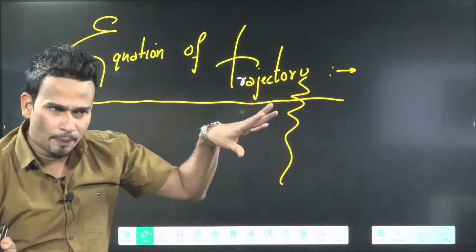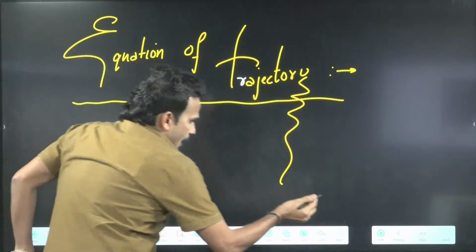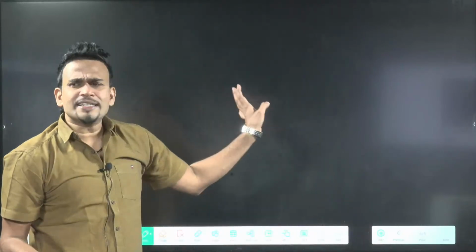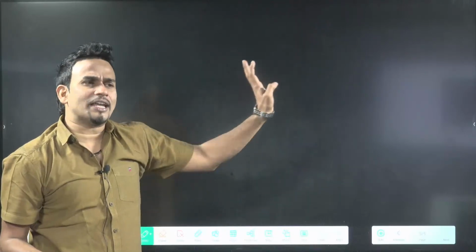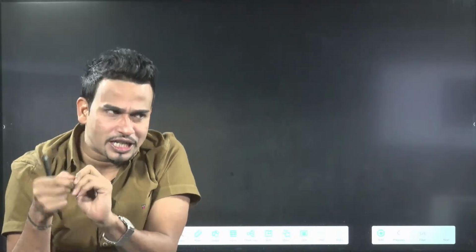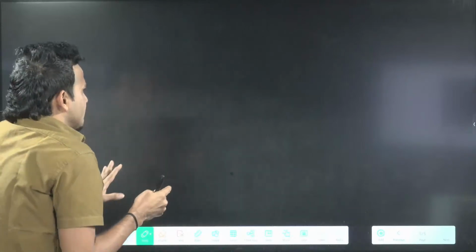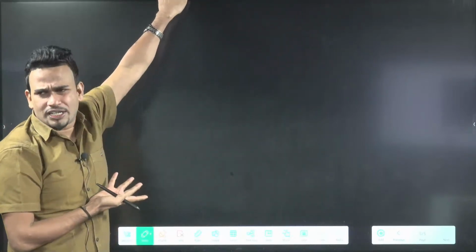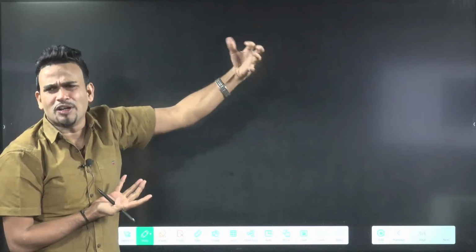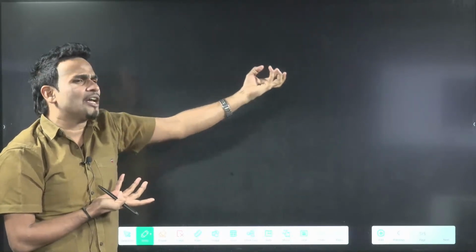Now see, what is this equation of trajectory, how do we get it, and then we will talk about how numericals will come from here. The first theoretical question I told you: the proof that the path of the projectile is a parabola is the equation of trajectory, because it will always be a quadratic equation, which represents a parabola. But someone says, sir, what equation will come here? You are saying quadratic, but what is that equation?